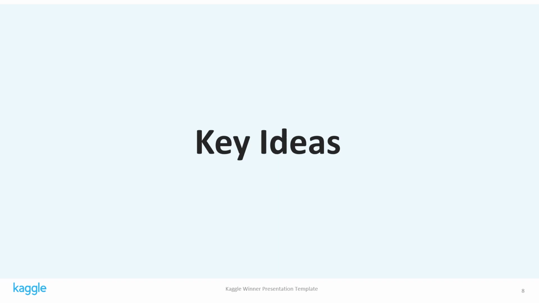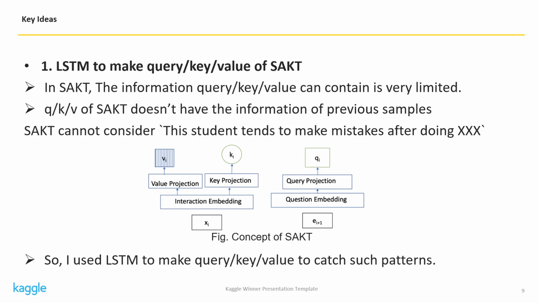Okay, then I will explain the special characteristics of my method. As I said, it can be categorized into 3 points. The first point is LSTM. In SAKT, the information of query, key, and value of transformer is very limited. For example, as the query, key, and value of SAKT doesn't have the information of previous samples, SAKT cannot consider patterns like these students tend to make mistakes after doing something. So I used LSTM to make query, key, and value to catch such patterns.